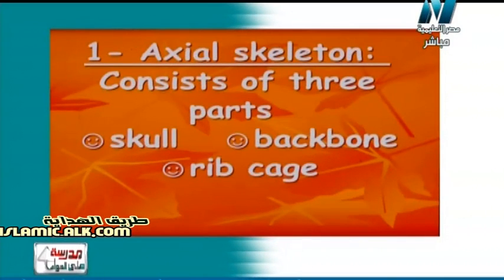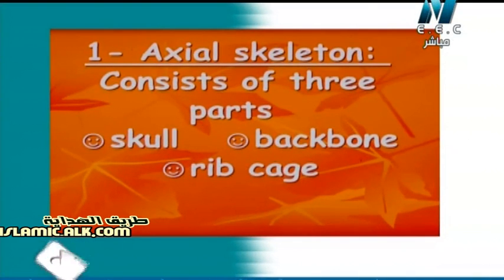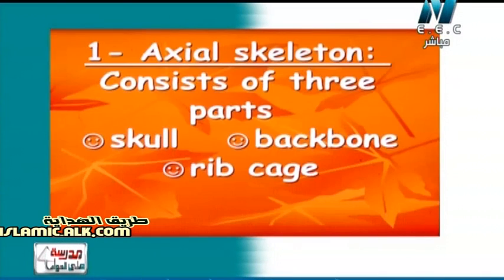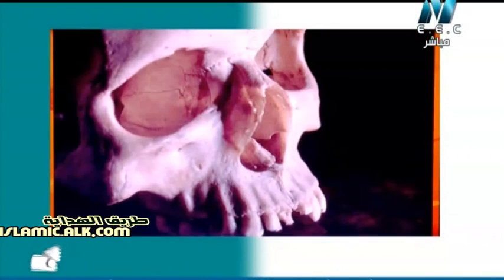So now we will study the axial skeleton in details. The axial skeleton (الهيكل المحوري) consists of three parts which are the skull (الجمجمة), the backbone (العمود الفقري أو الفقاري), and also the rib cage (القفص الصدري). So again, the axial skeleton will consist of three parts: skull, backbone, and also the rib cage. So now let's study them in details. هدرس كل حاجة بالتفصيل منهم and know the function of each one.